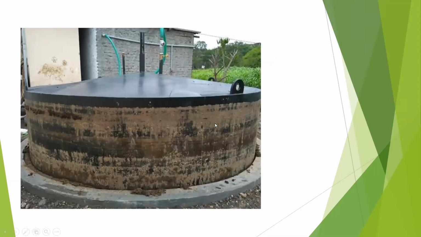This is gobar gas. As I said, this is a gobar gas plant or biogas plant. Here all the cow dung is stored, and we allow bacteria to act on the cow dung. When the bacteria act, they produce methane gas. This methane gas is collected with the help of pipes, you can see, and is then utilized as a form of energy. You have this in 12th standard.